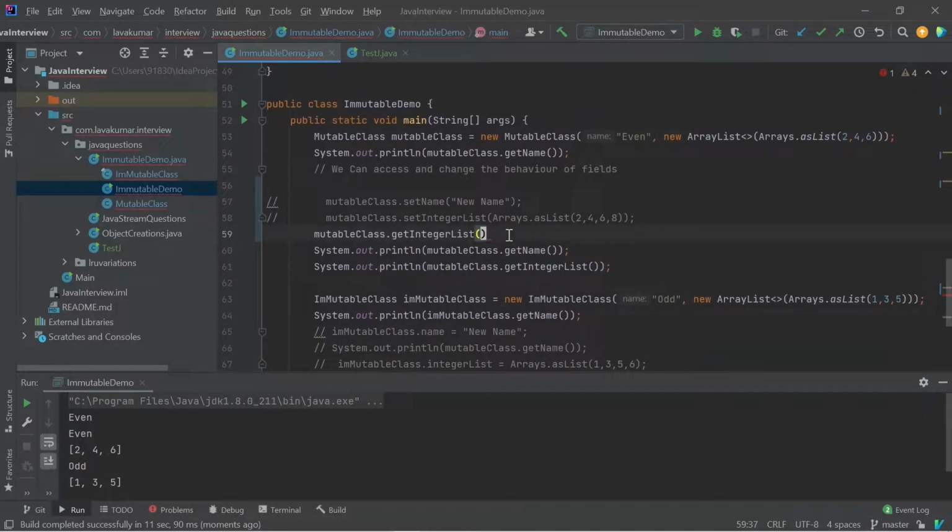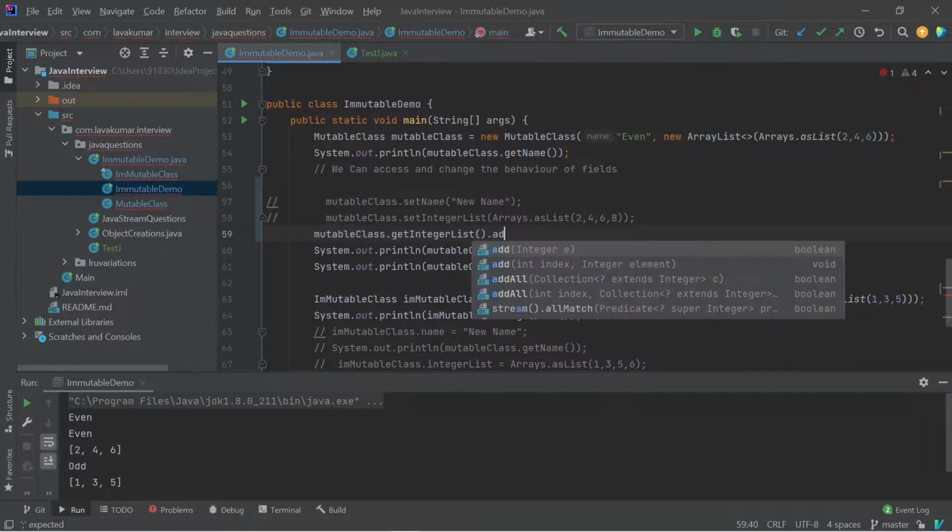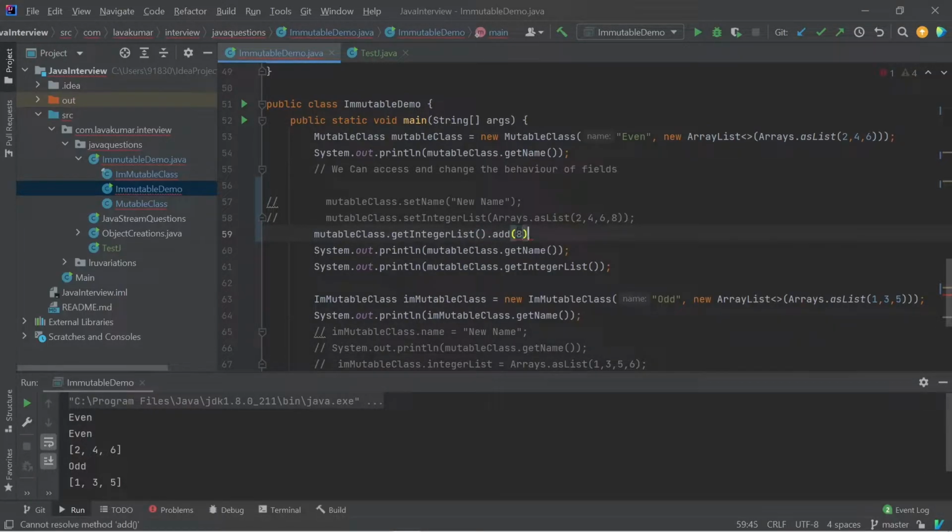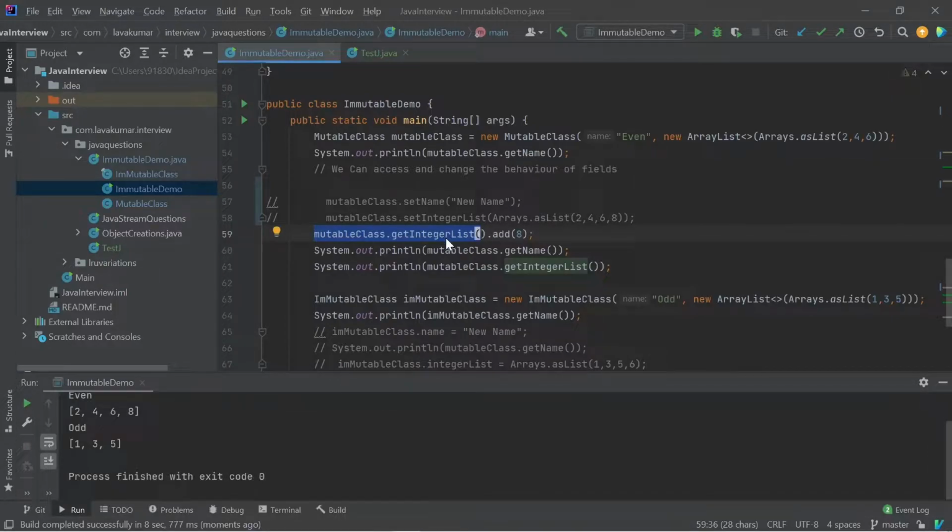So let's say I'm adding the value 8. If I run the program, our assumption is that it should give only 246, but because we are able to access the reference of the integer list, it can be added easily, and we are getting 2468. This should not be the case.